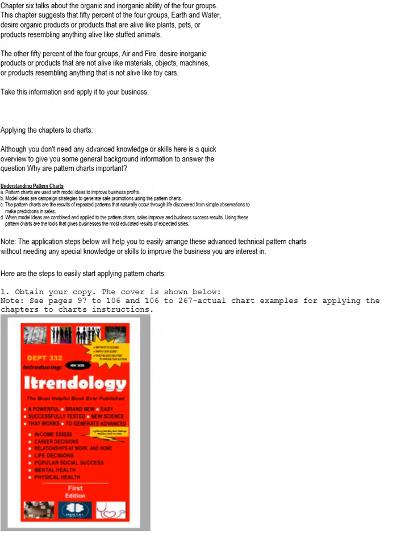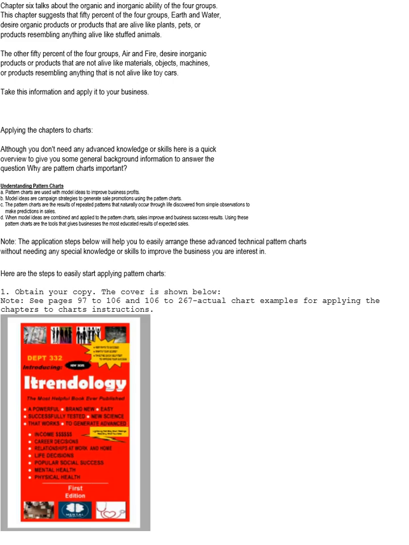Chapter 6, of the most helpful book ever published, talks about the organic and inorganic ability of the 4 groups. This chapter suggests that 50% of the 4 groups, earth and water, desire organic products, or products which are alive, such as plants, pets, or products resembling anything alive, like stuffed animals.